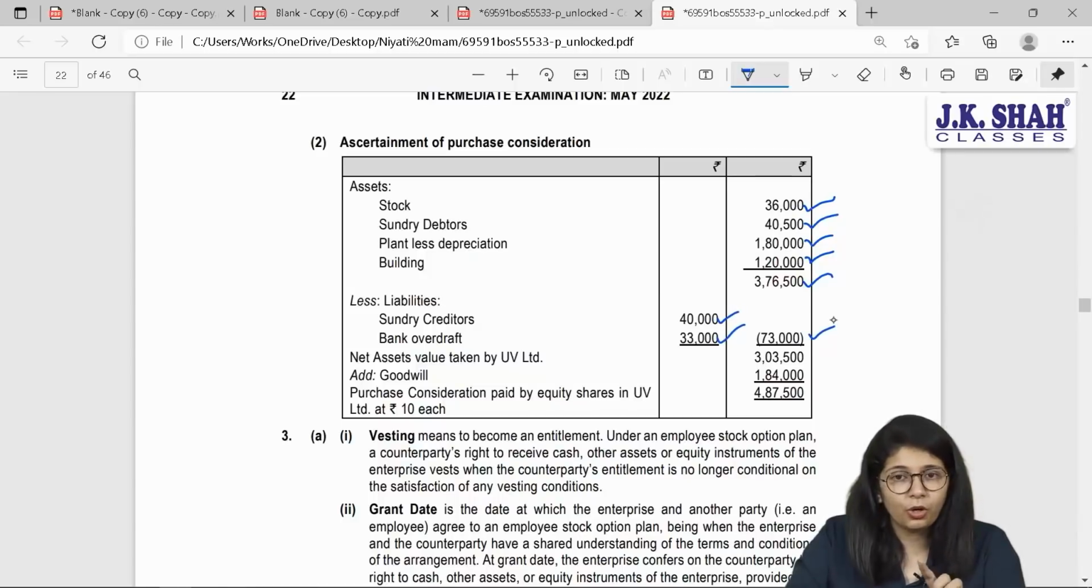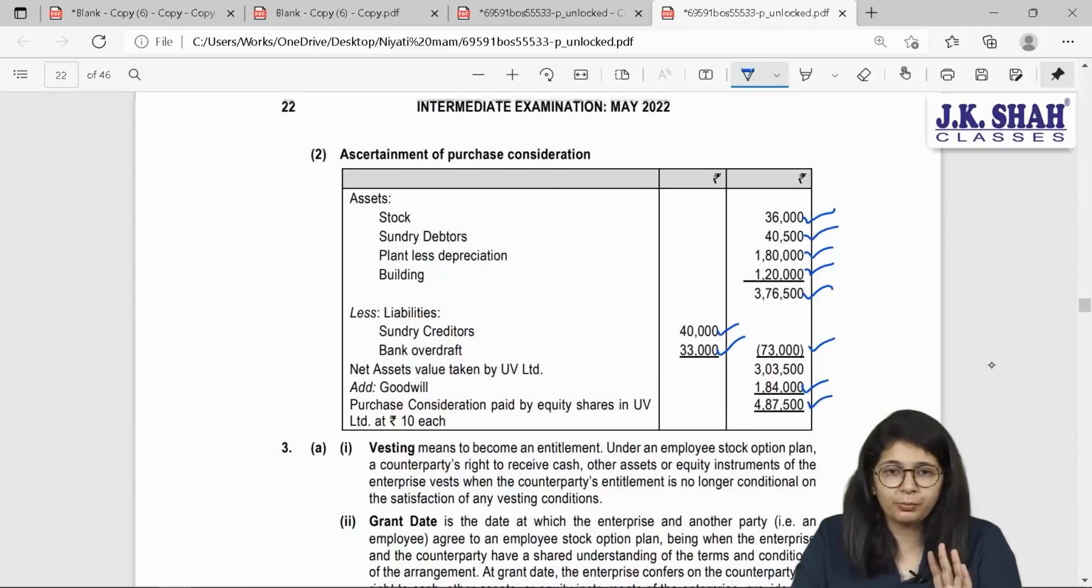But do not forget, along with all these, I have one more asset, and that is goodwill of 1,84,000 over and above the given assets. So your total PC to be paid is 4,87,500 rupees. And each share is of 10 rupees, which gives you how many shares? 48,750 shares are to be issued by the new company.